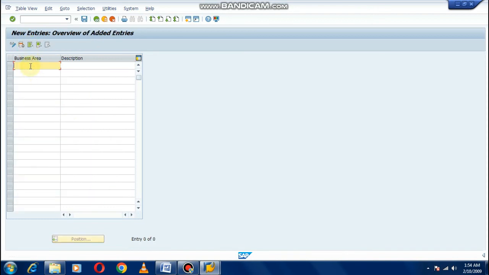Business area. Give some identification to the business area. For example, B001, business area for Mumbai.